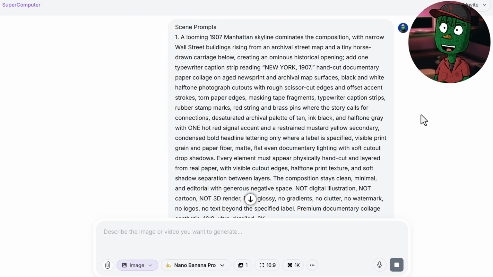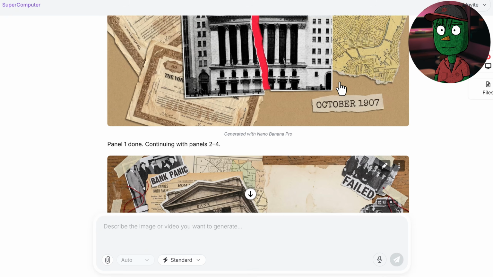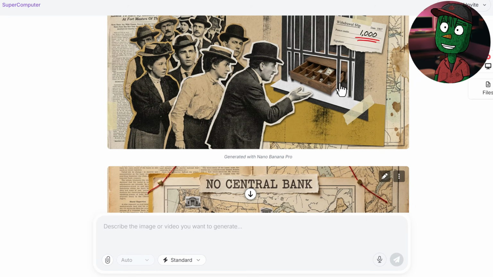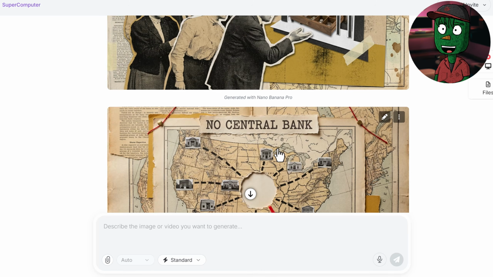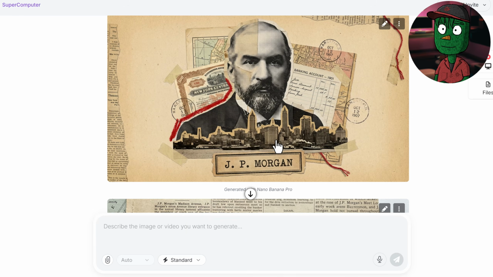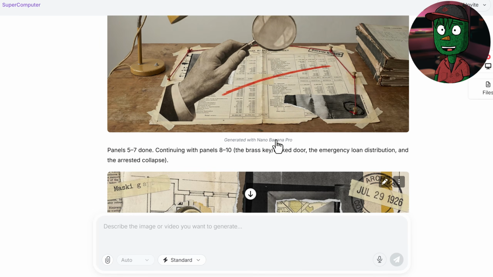Immediately, Abacus AI is going to go through your prompt and generate all your images at once. As you can see here, I have 12 images, and it took about 1 minute to generate all of them. This is the exact step you need to follow. You don't need to generate these images one after the other. You can just bulk generate them. Easy. Alright, so now we have our images.